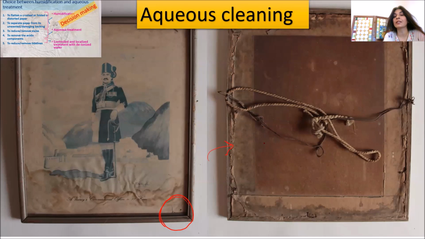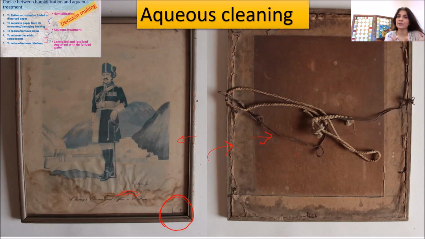This board is very acidic, and this paper, when we took it out from the front, it is off-white, light, not exactly brown, but at the back it was this kind of brown because of this wooden board in the frame. Wood is always releasing certain organic gases which are acidic, and maybe it also had some lignin. So here aqueous cleaning was required, but we cannot just simply put it in water. We have to first